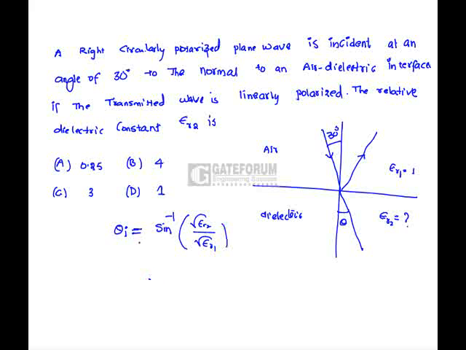So we know the angle of incidence to the normal is 30 degrees. So sine 30 is equal to the square root of epsilon r2. Epsilon r2 is 1 by 4, which is 0.25, so option A is correct.